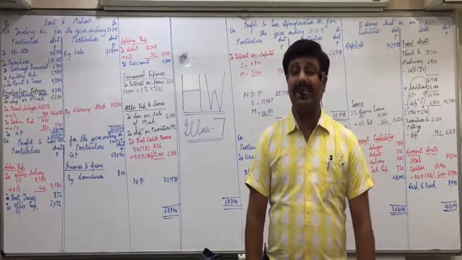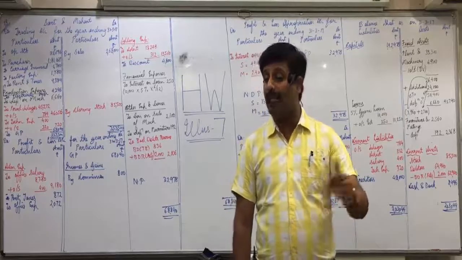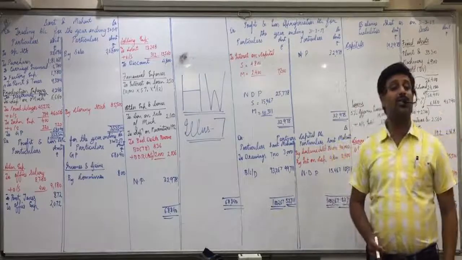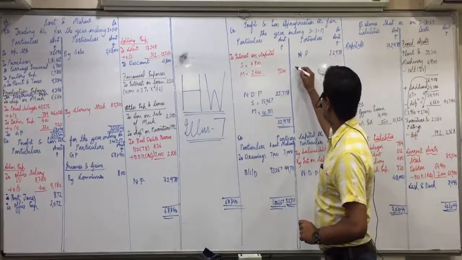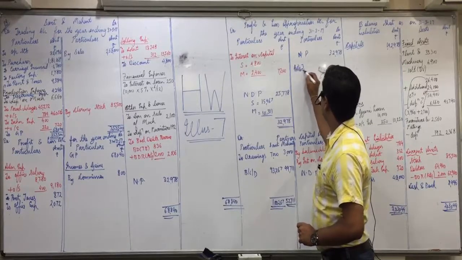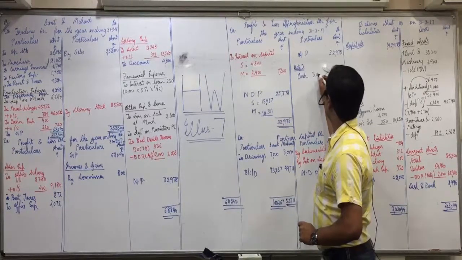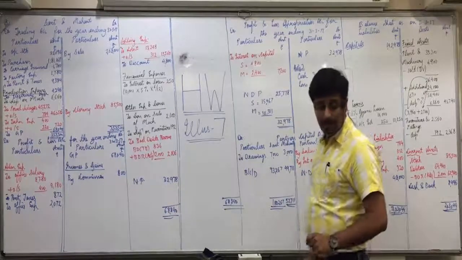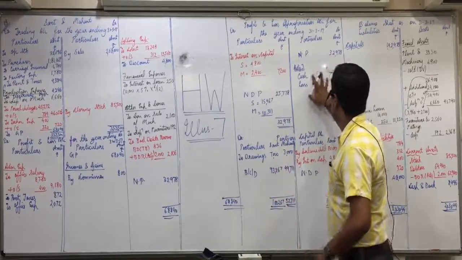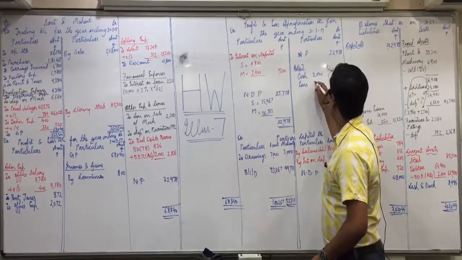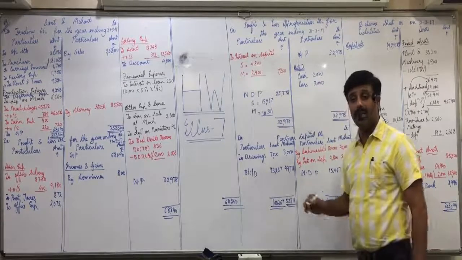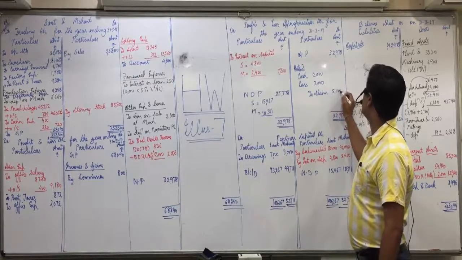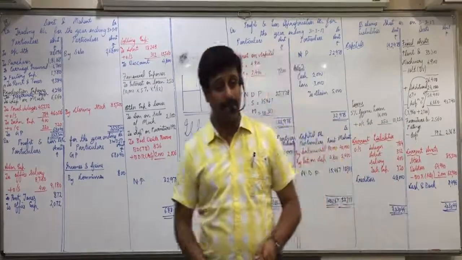Recoverable claim from insurance company settled for 2,000. See on the trial balance debit side, what is recoverable claim? 5,000's claim is settled for 2,000, so the loss is 3,000. Listen carefully. Adjustment 3. Cash account debit 2,000. Loss due to settlement of claim account debit 3,000. To claim recoverable account 5,000. This is the journal entry. I want this in the adjustment sheet.